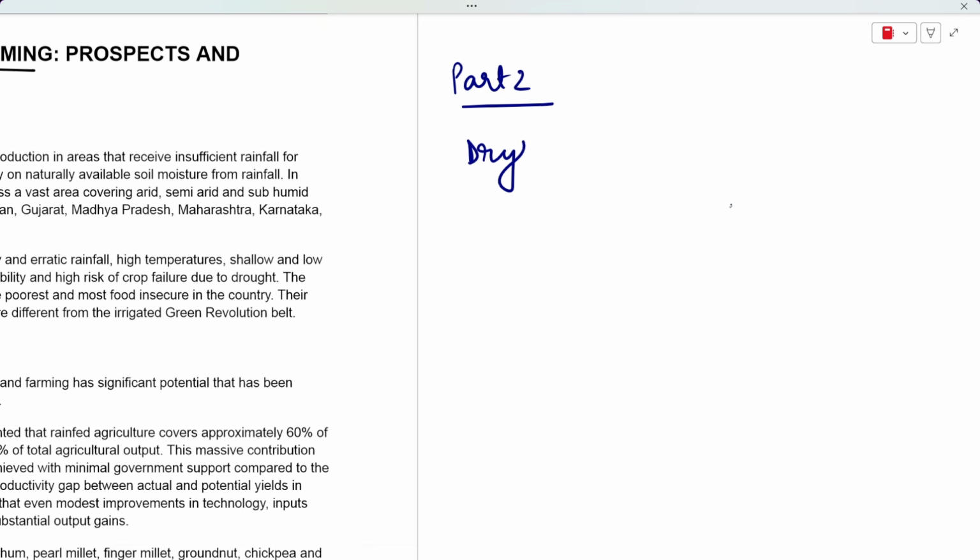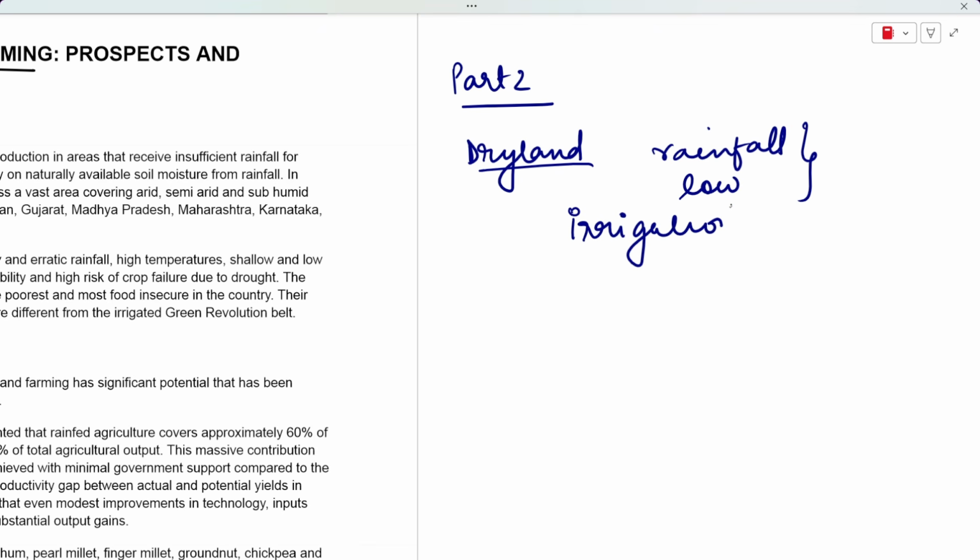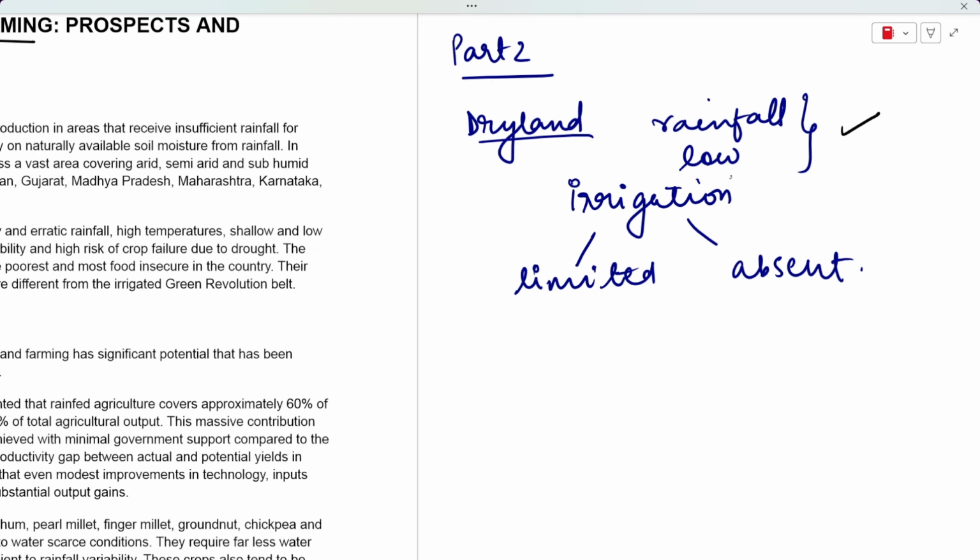Dryland farming is done in areas where rainfall is very low. This type of farming is done in areas where rainfall is quite low and irrigation facilities are also limited or absent. So the question that arises is, how is farming actually done then?